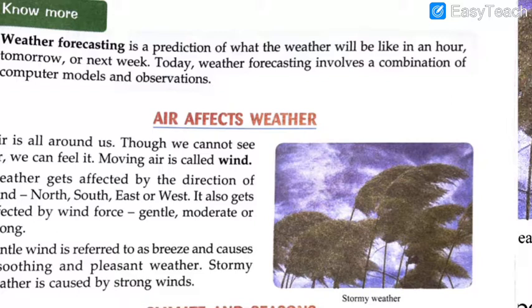So basically you know that weather forecasting tells you what the weather will be in the next week or next day or night, in the future, in short, in the future tense. So that is what weather forecasting is. It casts the weather, it tells you how the weather will be, so that you can be alert, you can be well prepared in advance according to the plans.